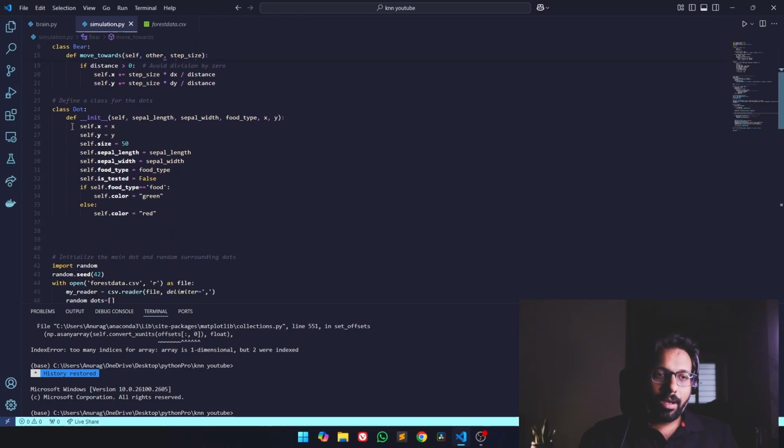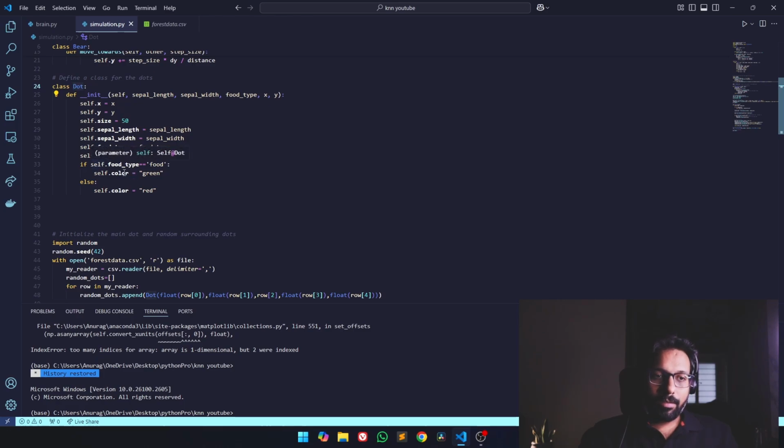Next is the class Dot, which is what I am referring to as a berry. It has a few more parameters than the bear class. It has coordinates, the size, the sepal length and sepal width, which I was talking about, and the food type, which is coming from our CSV file. We are also assigning the color for the sake of visualization. So I think it's clear till now.